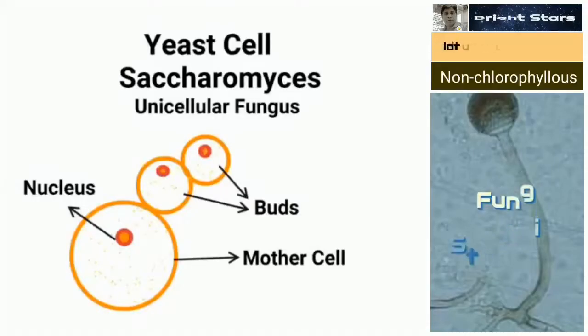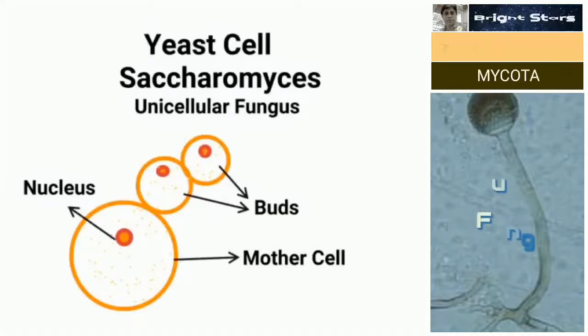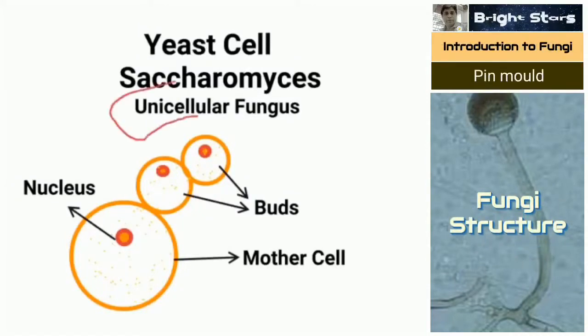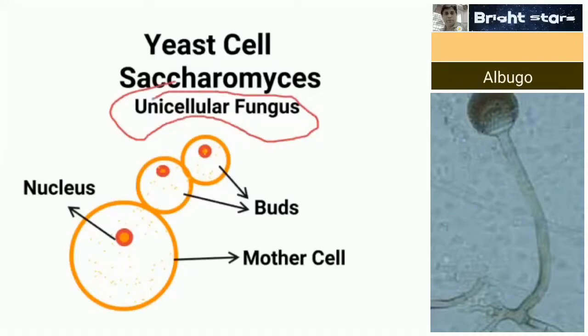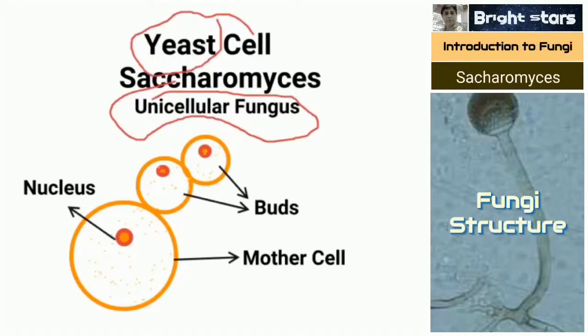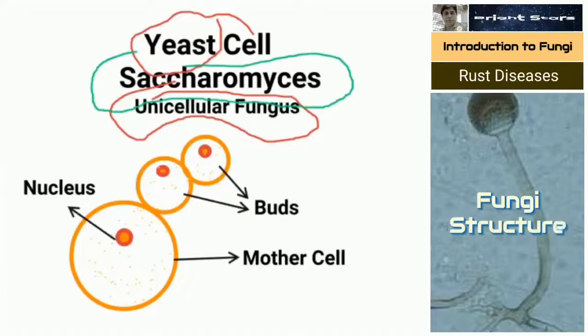Before knowing the actual structure of any fungus, I would like to introduce you to the unicellular fungus. It is a very important bit. What does unicellular fungus mean? A unicellular fungus is yeast. Its scientific name is Saccharomyces. So the scientific name of yeast is Saccharomyces.